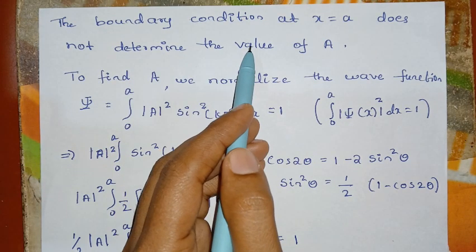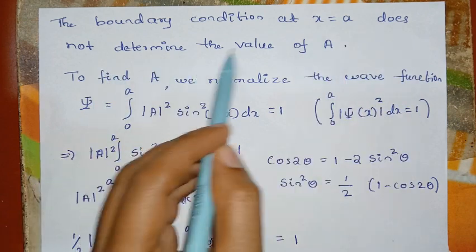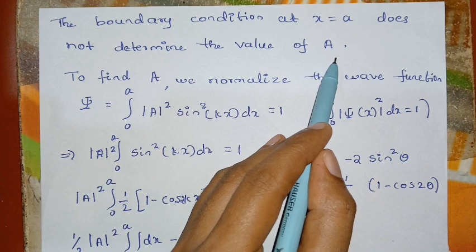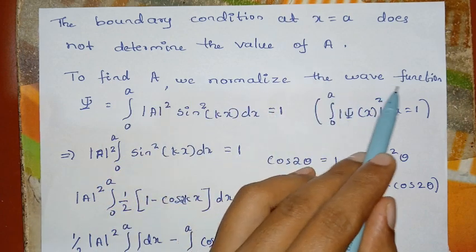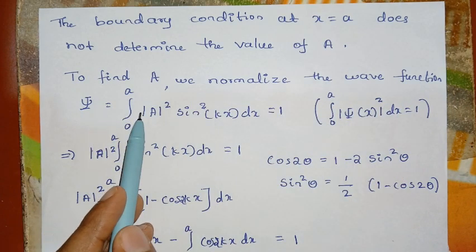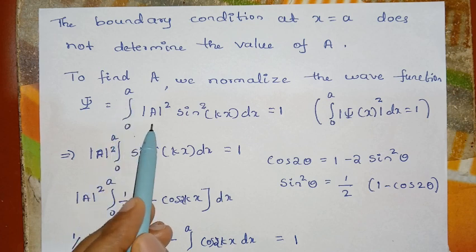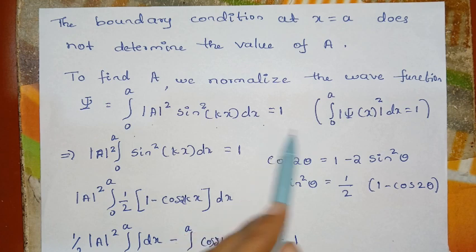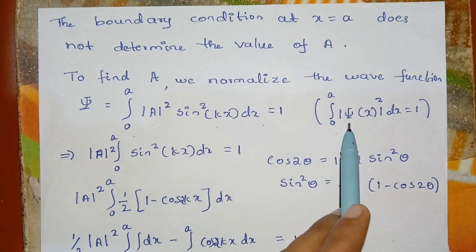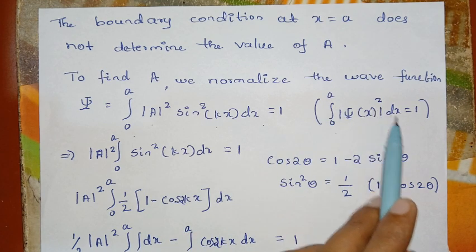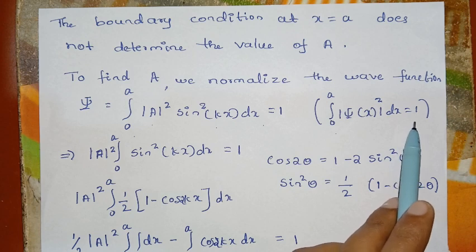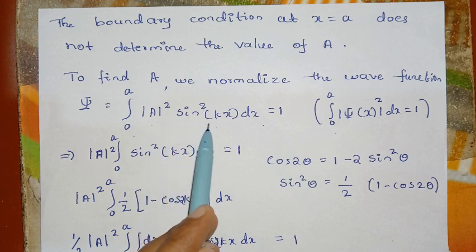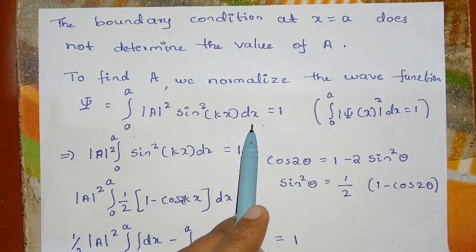The boundary condition at x equal to a does not determine the value of A. We do not get the value of A. Therefore, to find A, we normalize the wave function. The integration from 0 to a of mod psi of x squared dx is equal to 1. Replace mod psi of x squared by mod A squared sin squared kx, so the integral of mod A squared sin squared kx dx is equal to 1.